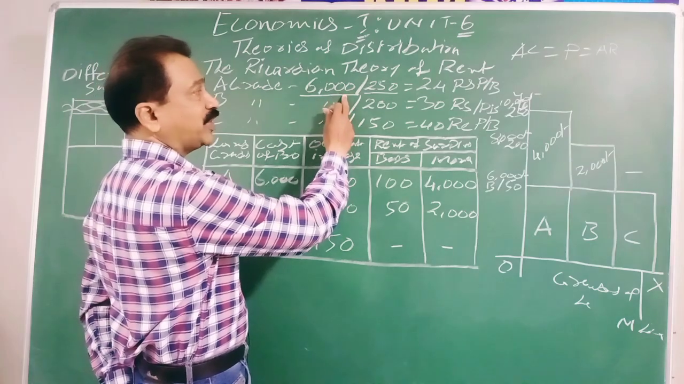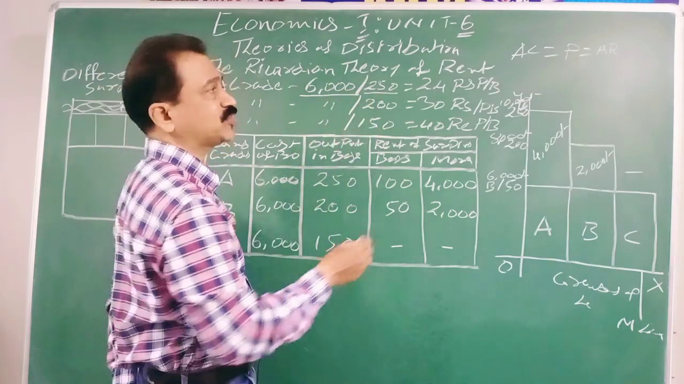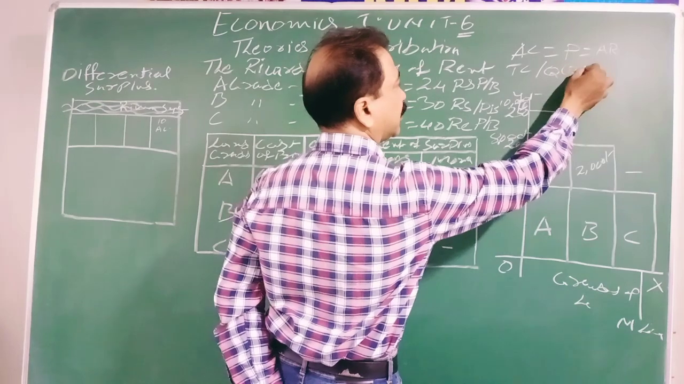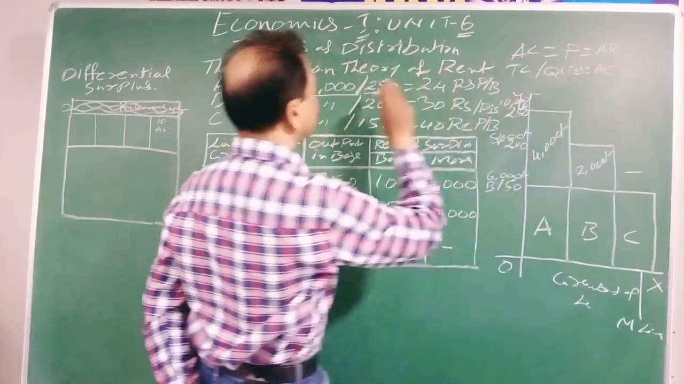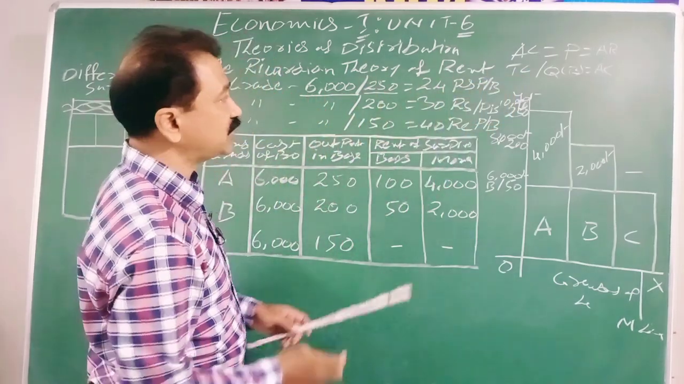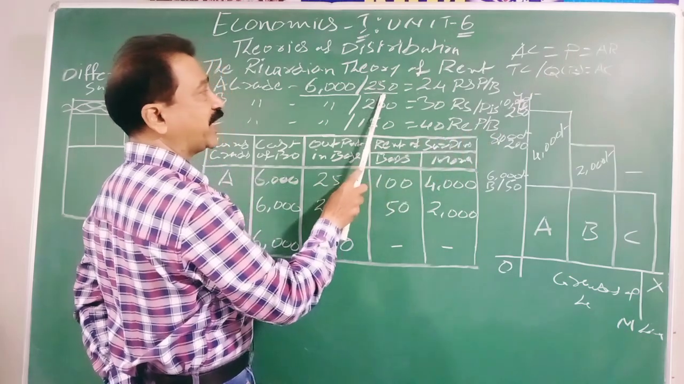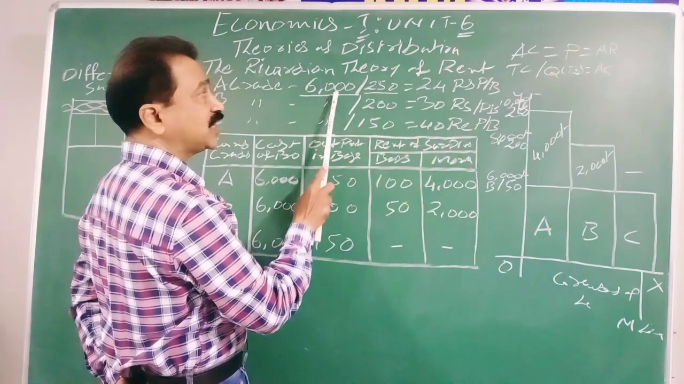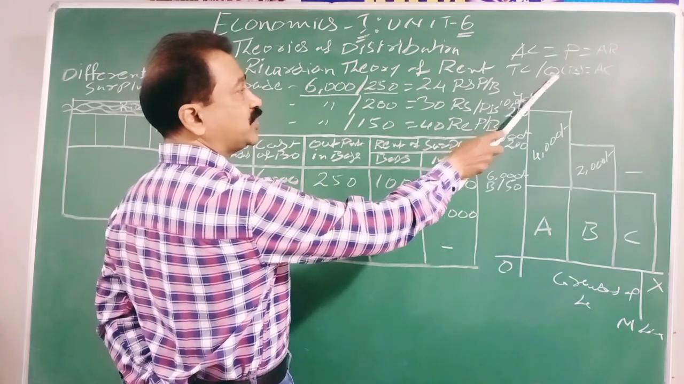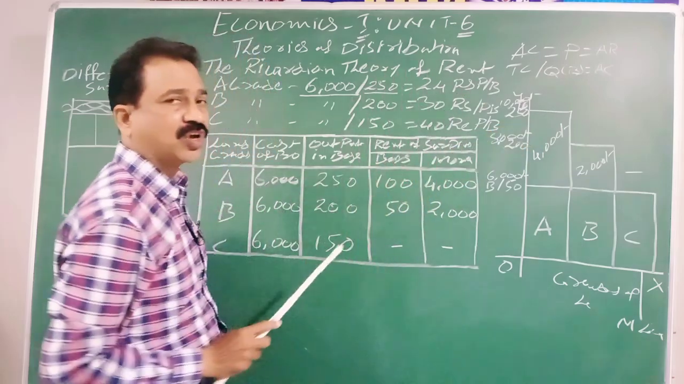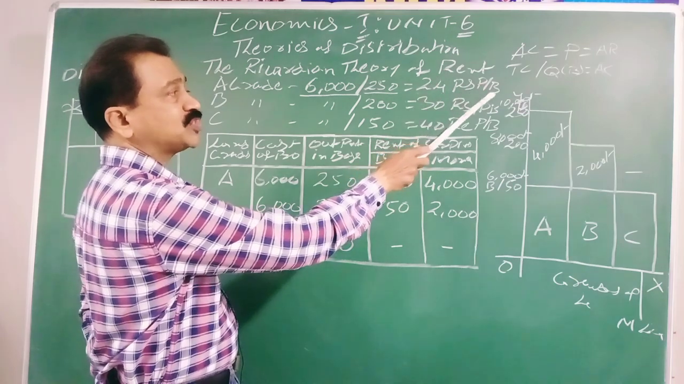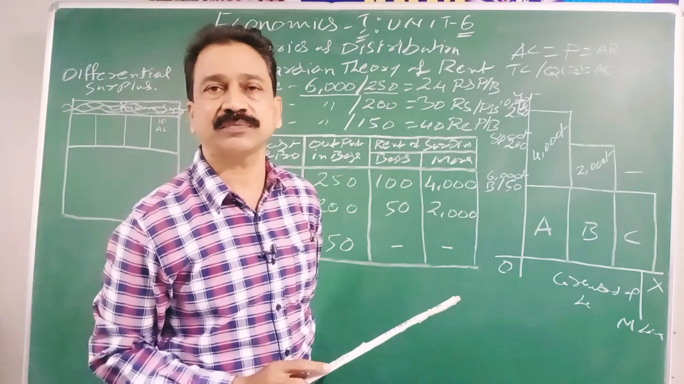How do you get the average cost? Total cost divided by total quantity, then you will get the average cost. Total cost divided by quantity, that is in the bags. So what is the total cost? 6,000 rupees is the total cost. And what is the quantity? 250 bags. 6,000 total cost is being divided by 250 physical bags quantity. Then what is the average cost? 24 rupees is the average cost per bag. 24 rupees is going to be the cost of each bag. That is the average cost.